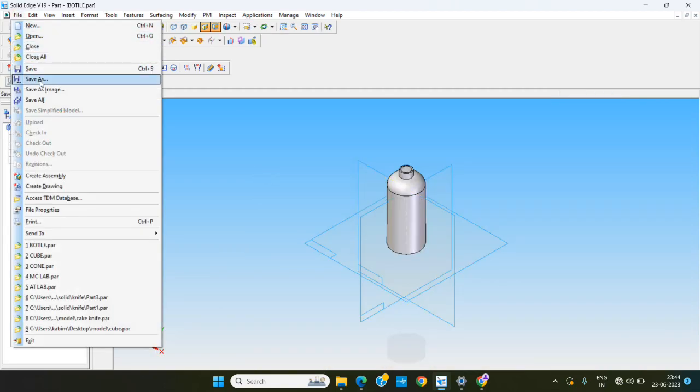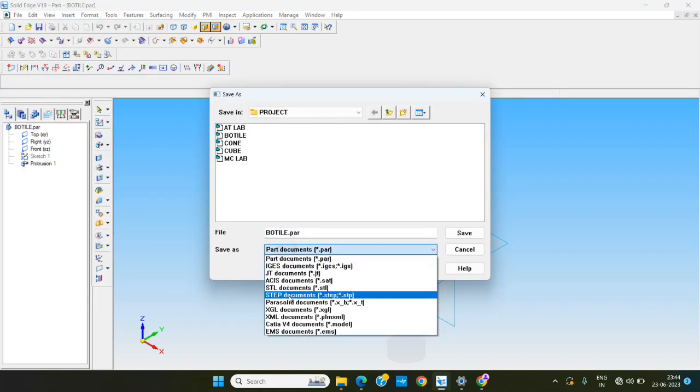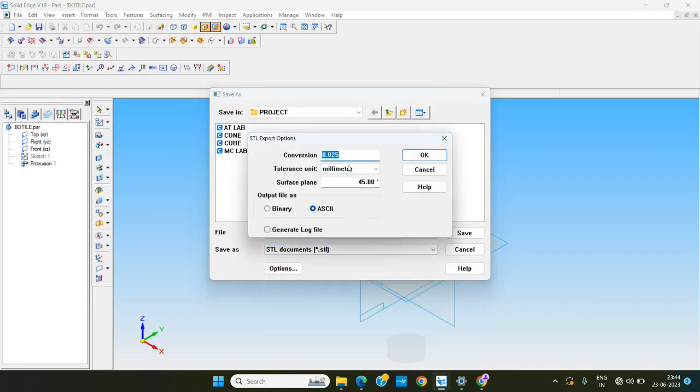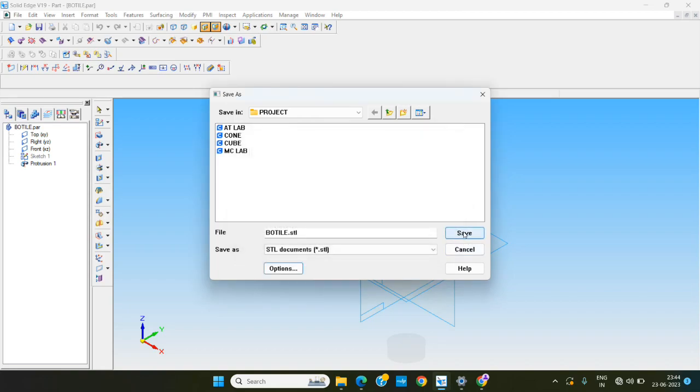Save this file and again save as STL. 0.025 tolerance millimeters, surface plane 45-degree, and output file as ASCII. Okay, and save at the default location. Save.